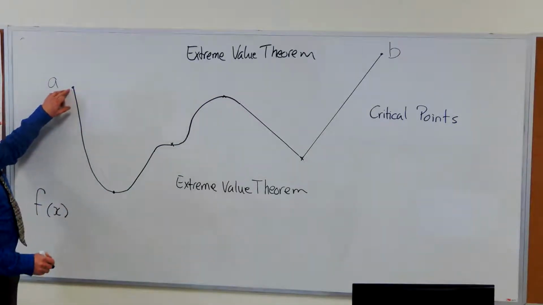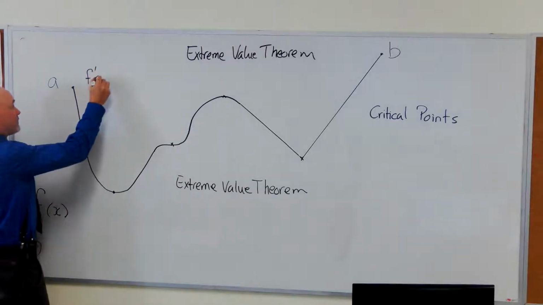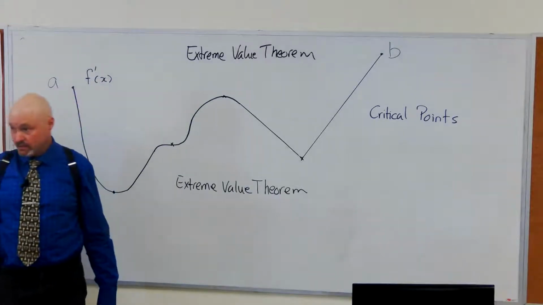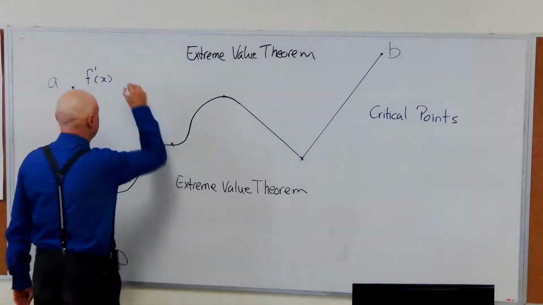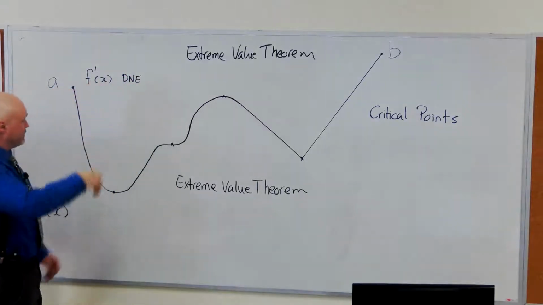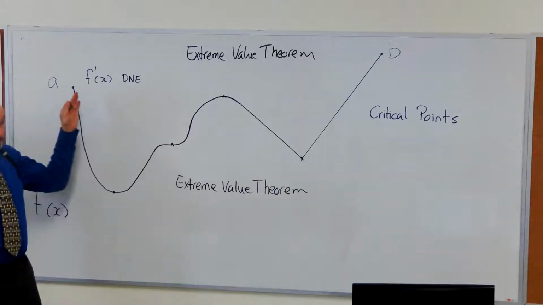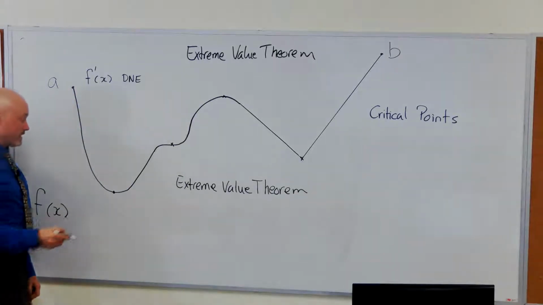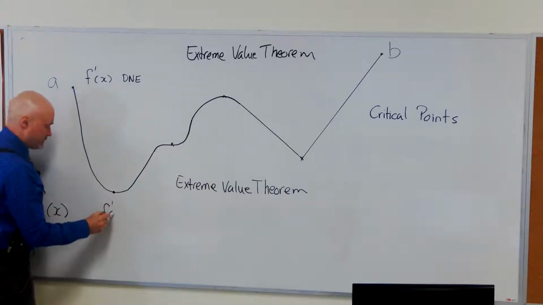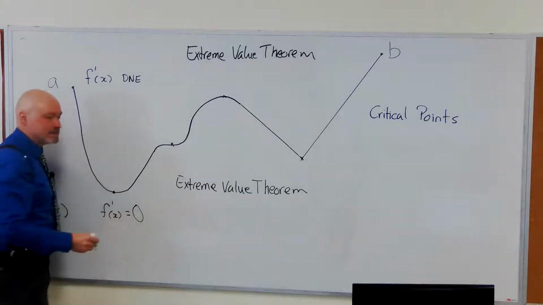So notice this place right here. This is f of x, and f prime of x at the boundary point. Does the derivative exist? No, because the limit doesn't exist. We can't take the limit from the left or the right. What about right here, this turning point? Does the derivative exist? Well, yes, it sure does, but it's equal to 0.